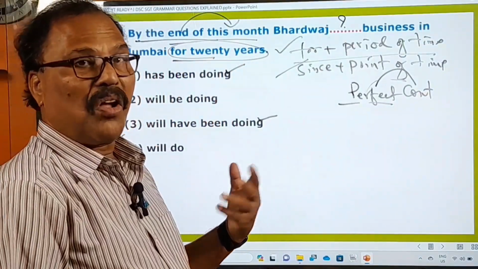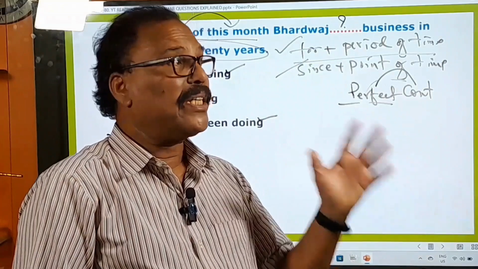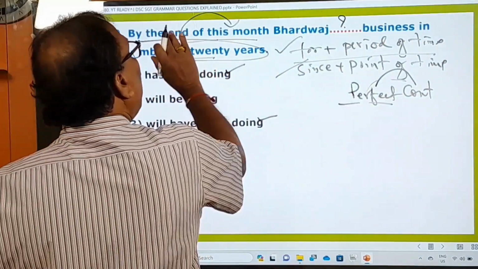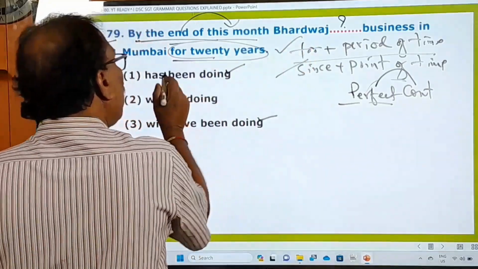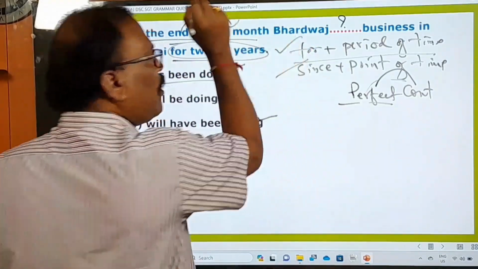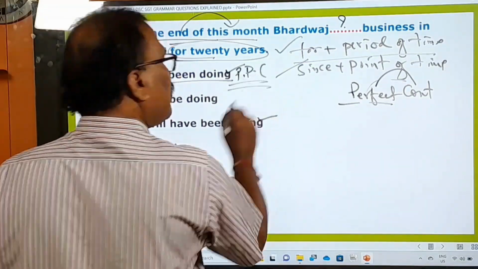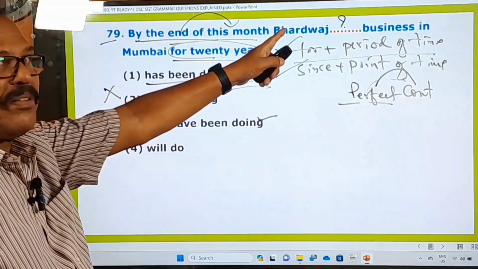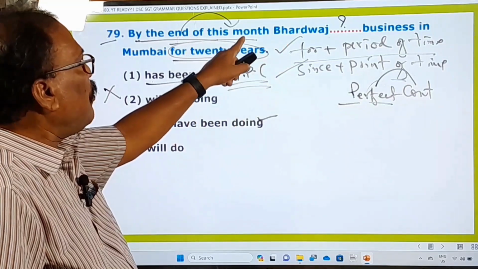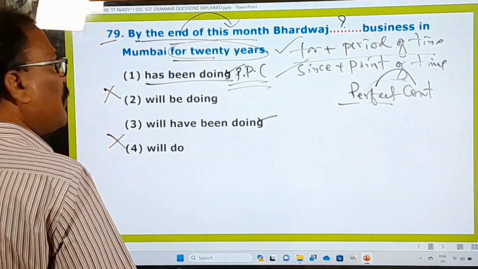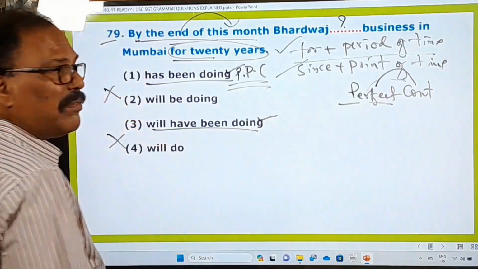Now we are not at the end of this month. That is in the future. So here, whenever you express this, by the end of this month, what is that? You don't say Bharadwaj has been doing. You don't say. This is present perfect continuous tense. We don't use present perfect continuous tense because it is going into the future. So by the end of this month, we have to say will have been doing.